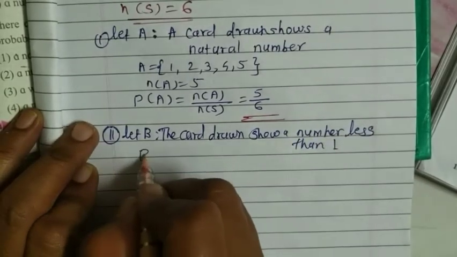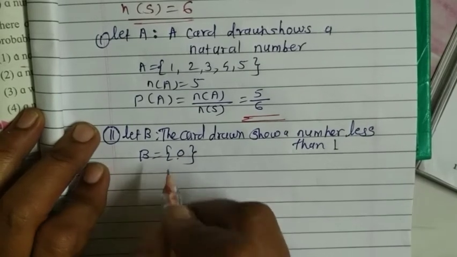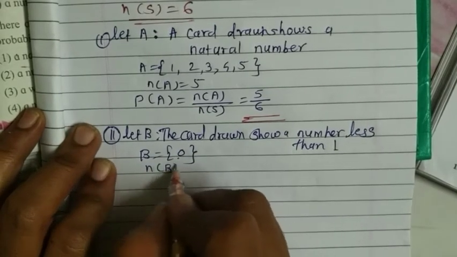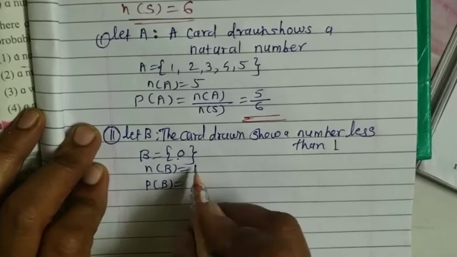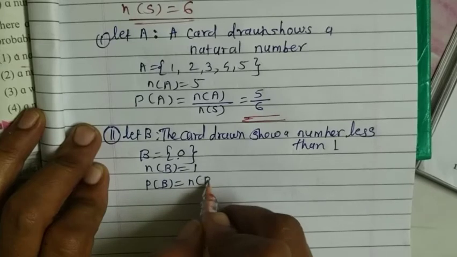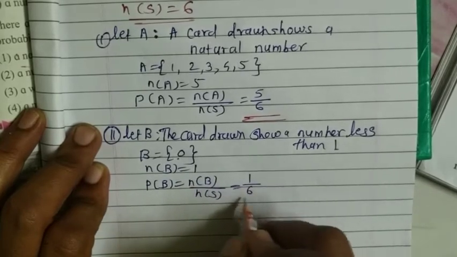That means event B contains only one number, that is 0. Number of B is equal to 1. Probability of B is equal to the number of B upon the number of S, that is equal to 1 upon 6. That is the second answer.